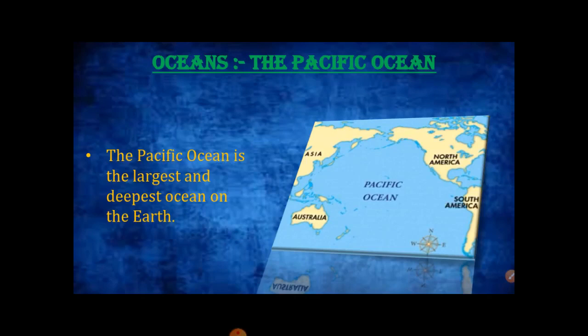The deepest point, Mariana Trench, is 10,994 meter and is located in the Pacific Ocean. A chain of volcanoes located around the Pacific Ocean is called the Pacific Ring of Fire.